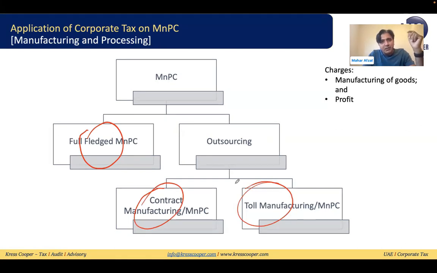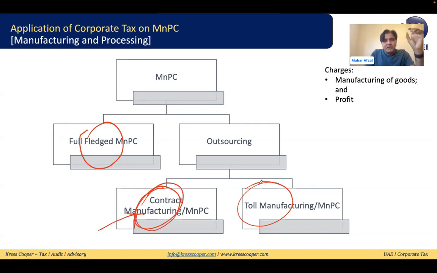Contract manufacturing is usually when a party wins a contract from the market and then outsources the manufacturing job to the manufacturer. In this category, the manufacturer is sourcing the material from the market, manufacturing the product and giving it to the contractor, and the contractor at the end gives it to the end user. This is called contract manufacturing. In this contract manufacturing, the manufacturer is usually sourcing the material.